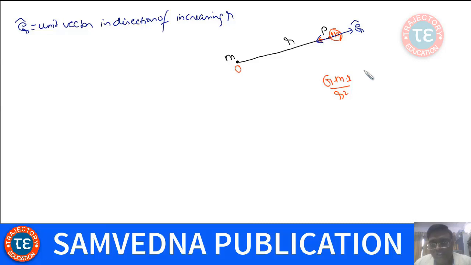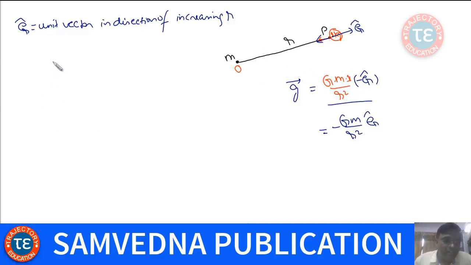So a unit vector in this direction is going to be minus ER, and that's your gravitational field at point P. Gravitational field at any point P lying at a distance of r from the body of mass m is going to be minus G m by r square ER, where ER is the unit vector in the direction of increasing r. The minus sign stands for attraction. So this is the gravitational field due to a single point object.